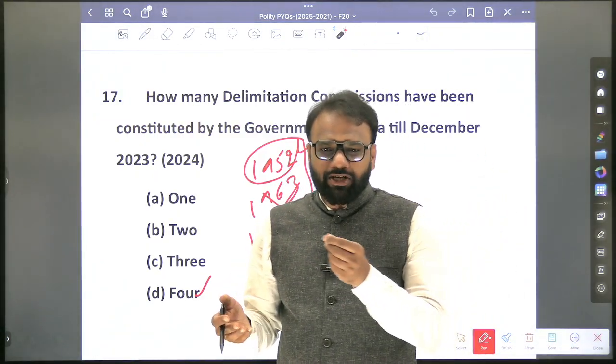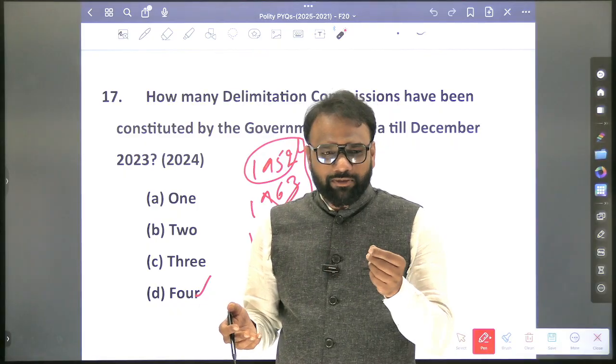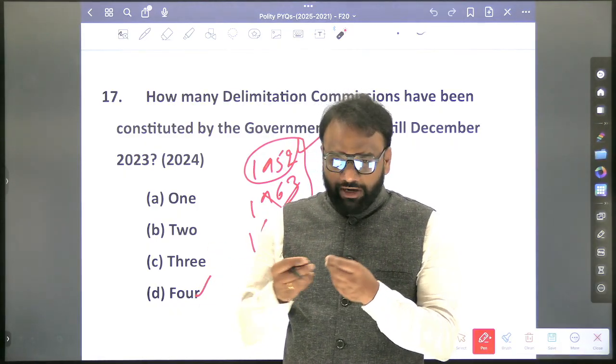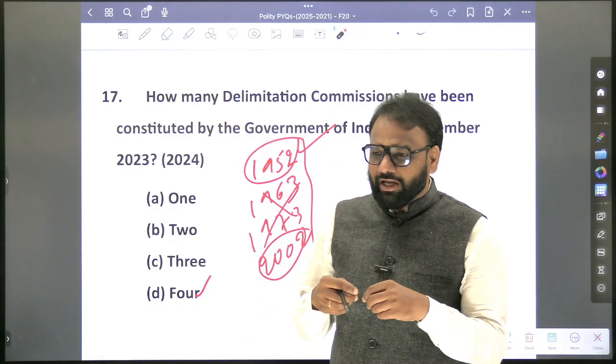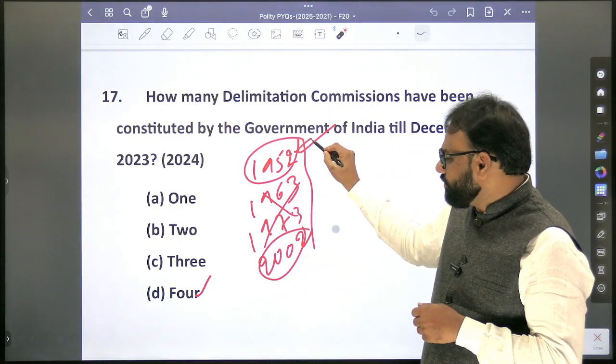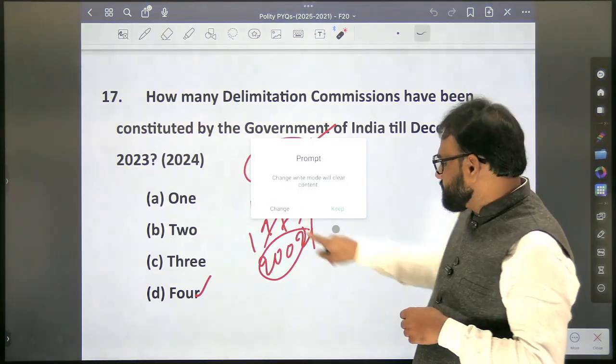First delimitation commission was formed, next SBI became a government bank. In that fashion, if they frame a question, it is that chronological kind of question which we are supposed to answer. So we'll focus on 52 and 2002.